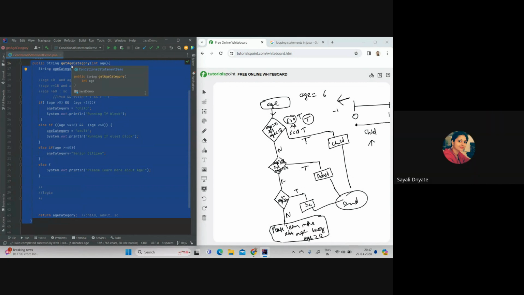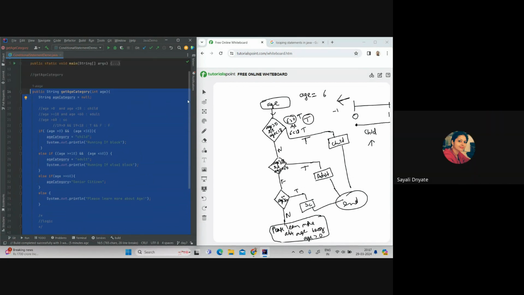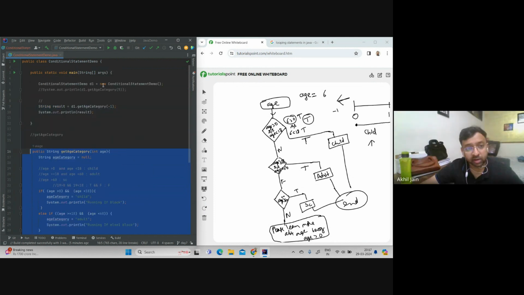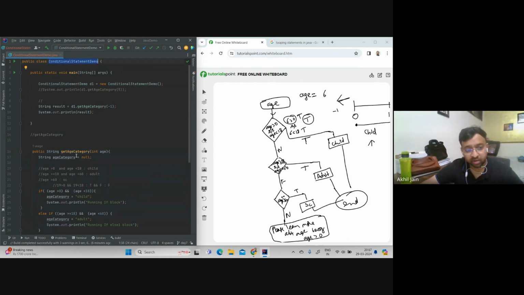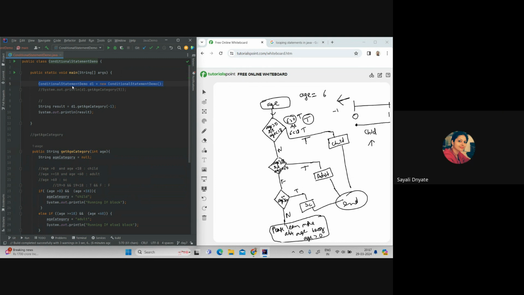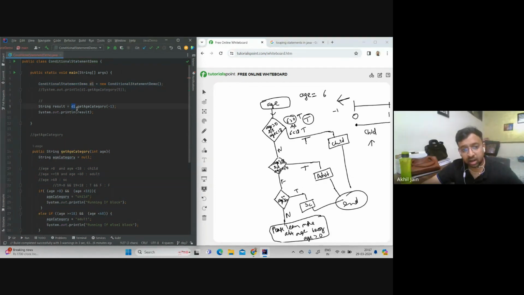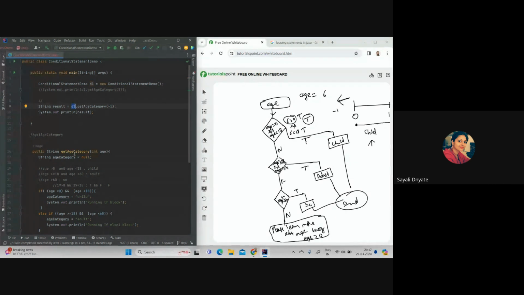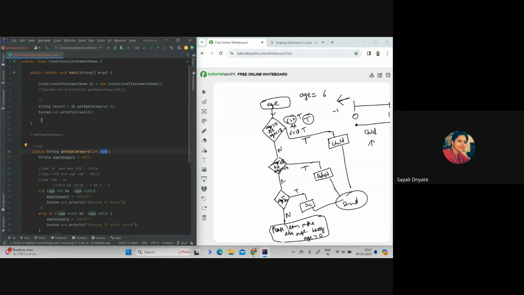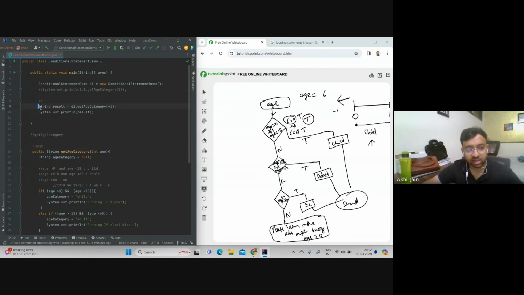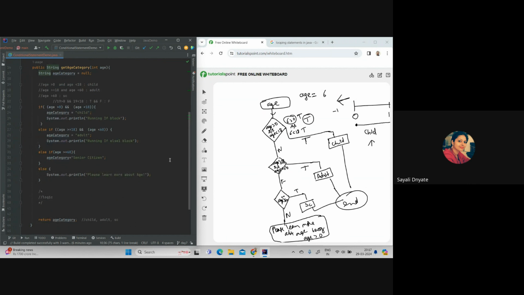So in the main method, we have only done the creation of the object of the class where my method sits in, which is age category. So this is my method, which is sitting inside this class. So if I have to access this method, how do I do it? I have to create the instance of a class, which I'm doing at line number 5. And after getting that instance, I'm doing a dot operation and then getting that method and then providing an input, whatever I want to provide as an int value, right? So this is something from yesterday's class, right? Yeah. That's what I was trying to relate.